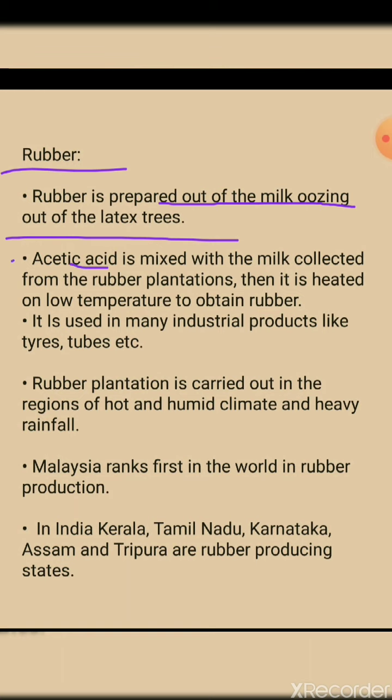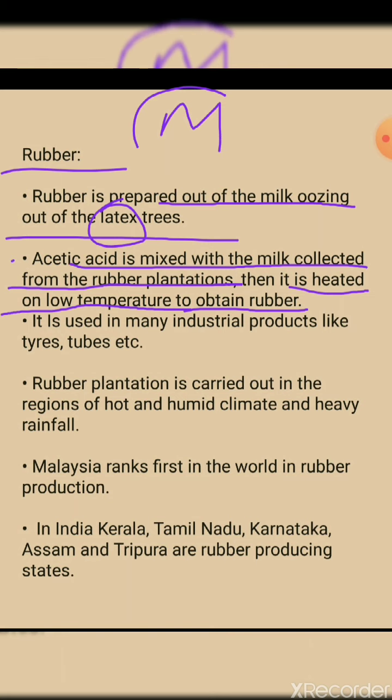Acetic acid is mixed with the milk collected from the rubber plantation. What has been mixed with the milk of this tree? From this tree, milk flows. And in this milk, acetic acid is mixed. Then it is heated. It is heated at a low temperature to obtain rubber.